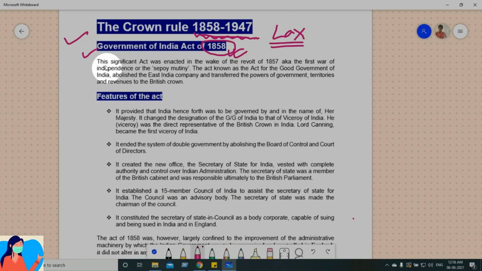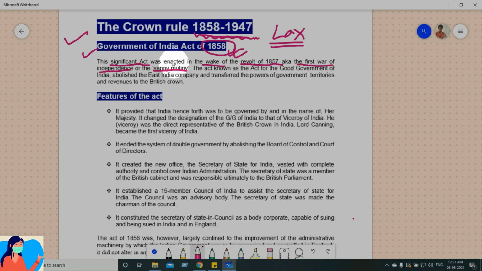This significant act was enacted. So why is this act called a significant act? There must be a reason. So what is that reason? We will explore it. This significant act was enacted in the wake of the revolt of 1857, also known as the First War of Independence or the Sepoy Mutiny.